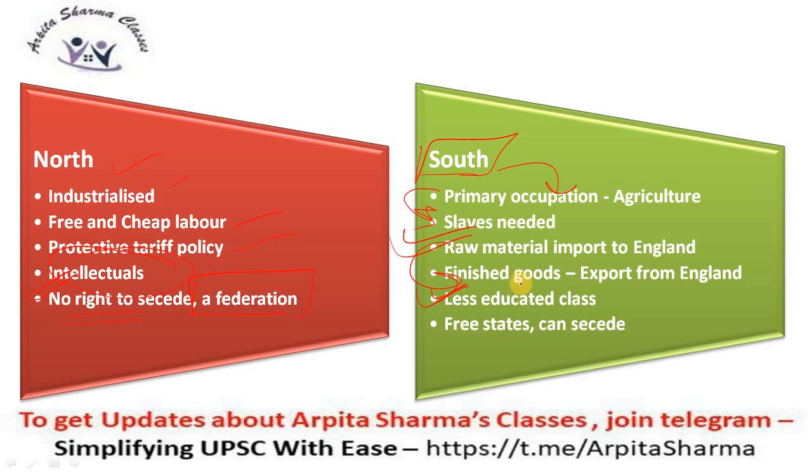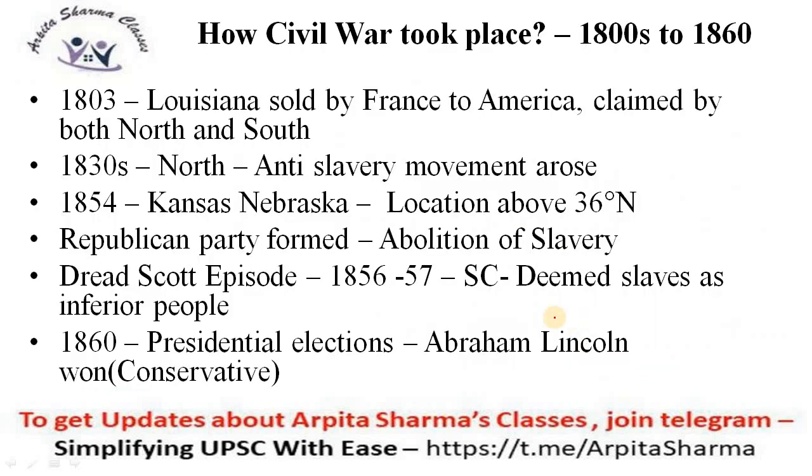Industrialization was less, the intellectual class was not present here, so they were less educated people. And in the constitutional sphere as well, they believed that we are free states, we voluntarily joined America, so we can anytime secede from the American Union. So these were the basic differences.